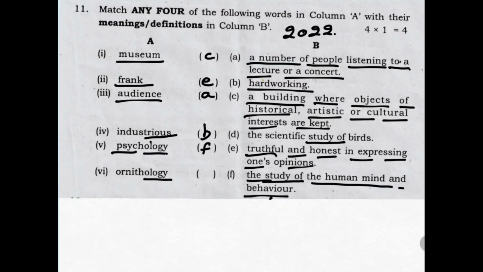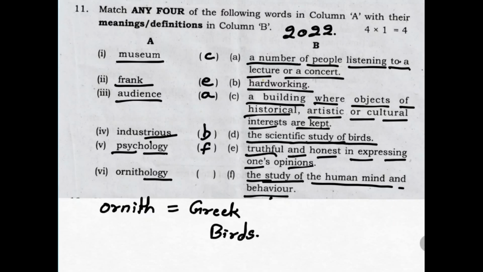The only one left is the scientific study of birds, and this was derived from ornith. Ornith is a Greek word which means birds. If you see here, the scientific study of birds is called ornithology, which is option D.